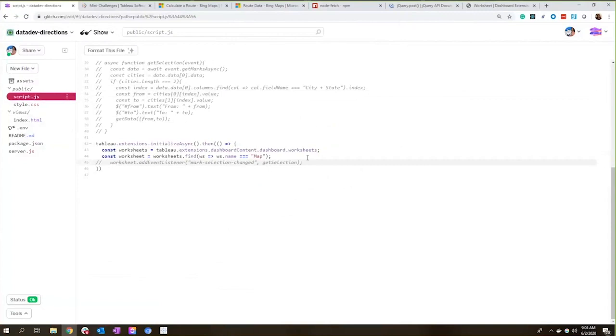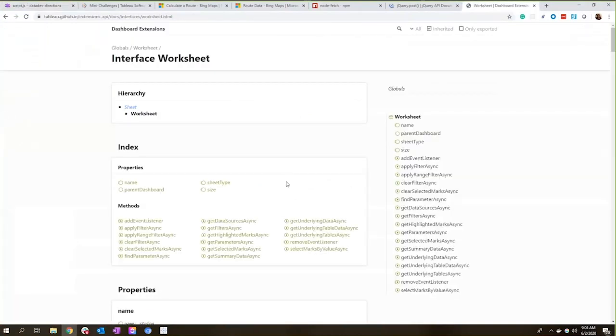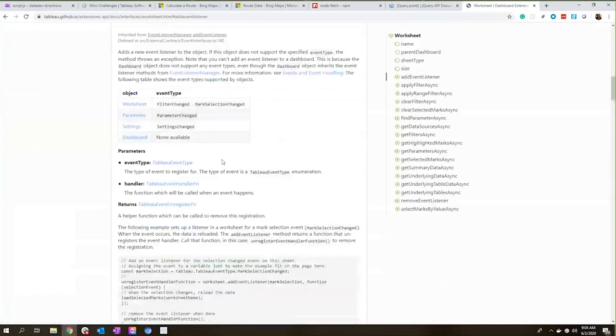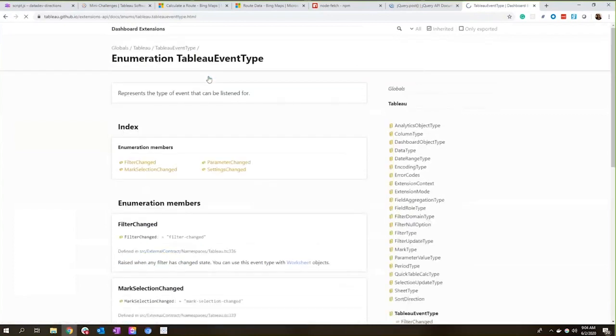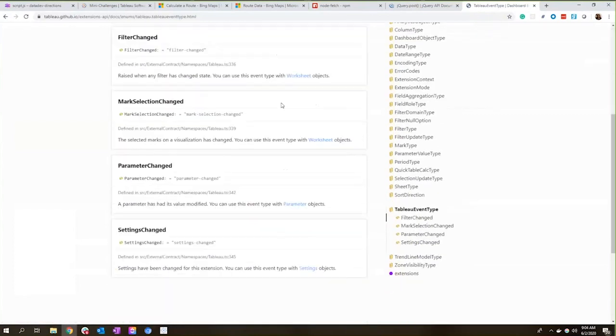Next, we want to set up an event listener once we have that worksheet. So I can say worksheet.addEventListener. Now we are specifically looking to listen to mark selection changes. And I can find that particular name by looking at the addEventListener reference here. And you can see we can choose an event type. And these are the 4 event types you can choose. In our case, we're looking for mark selection changed.